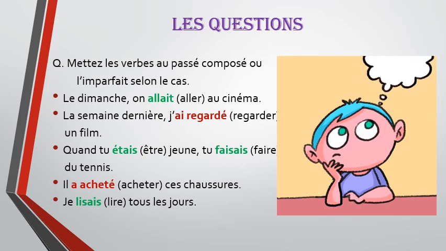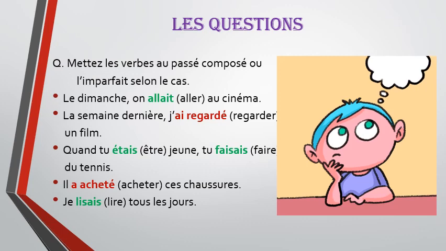So imparfait. Next, la semaine dernière, j'ai regardé un film. Means last week I watched a film. So here the action is complete in the past and it is not repeating. So passé composé. Thirdly, quand tu étais jeune, tu faisais du tennis.